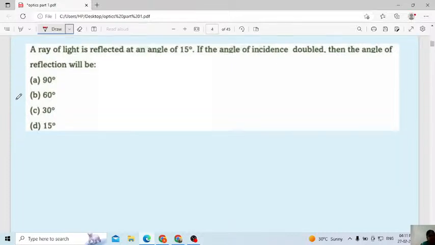Then here, second question, solve, but here they have given one condition. Try to solve. A ray of light is reflected at an angle of 15 degrees. If the angle of incidence is doubled, then the angle of reflection will be? What is the meaning of this? Then what is the angle? Calculate. Here they have given the condition.